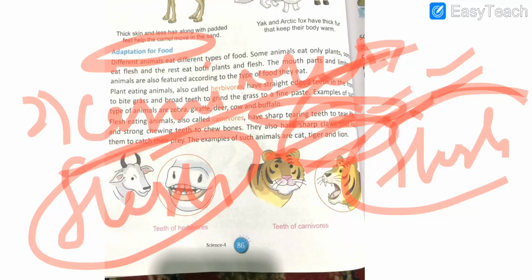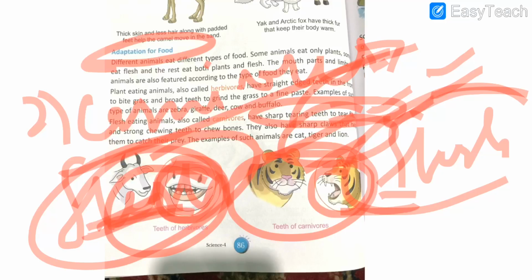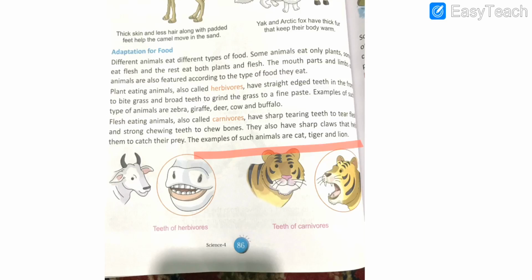You can see on your book, students, the adaptations and the development of different mouth parts. You can see a cow, how the teeth of cow are developed, and also how sharp the teeth of carnivore, that is tiger, are developed. So the examples of carnivorous animals include tiger, lion and cat. You can also quote some more examples of carnivores.